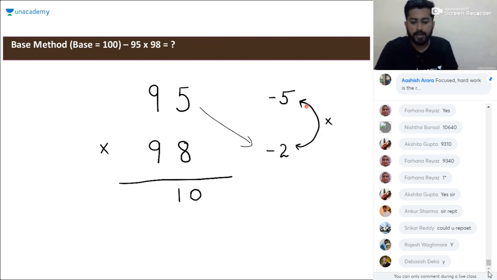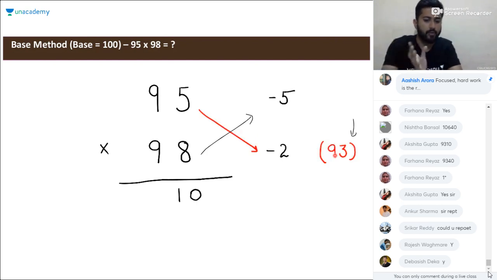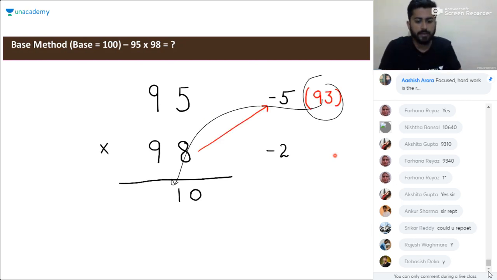Okay. And the next step will be looking at the deviations. 95 minus 2 will be 93. Or you can go for any of these two deviations, like 95 minus 2 or 98 minus 5. Do any one of these two cases. So it will be 93 in both the cases. So just put this 93 here. You will get your product.